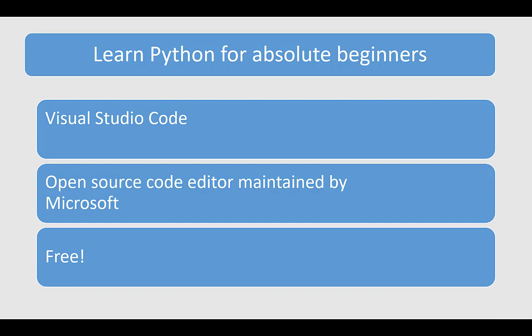So the second software we need is Visual Studio Code. Basically, what is Visual Studio Code? It is an open source code editor maintained by Microsoft, and it is totally free. You can easily integrate this code editor with your programming language, because in every programming language you need a text editor or code editor where you can write your code and work with the programming language. So we will download Visual Studio Code from the website.